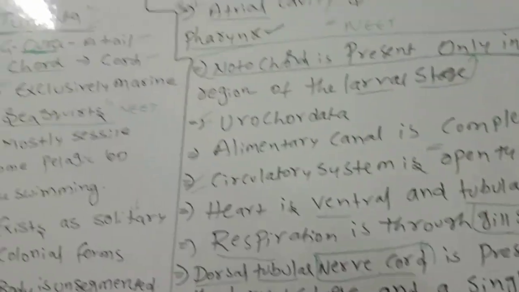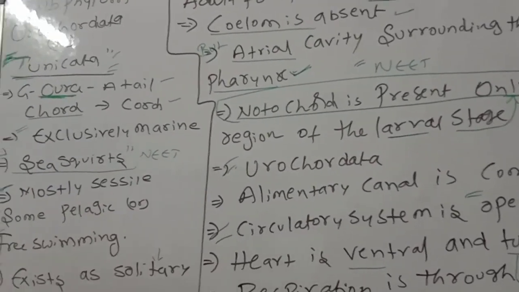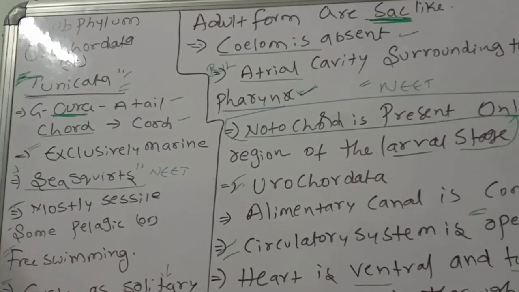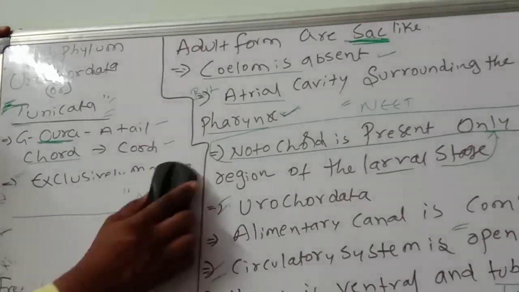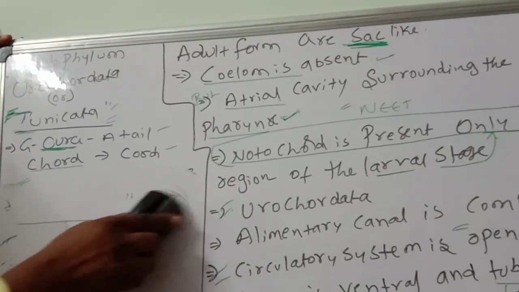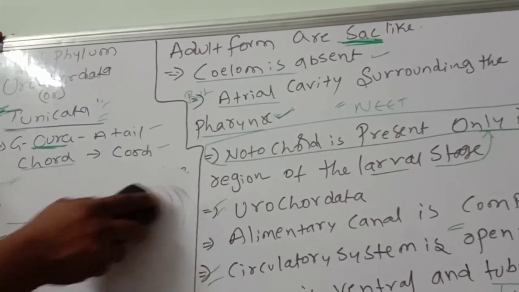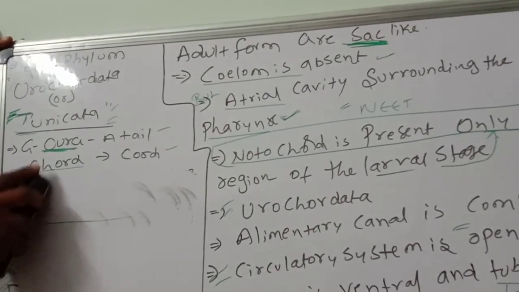Okay, children. Some more points are there to discuss about this Urochordata. What are the some more points? Observe very carefully.